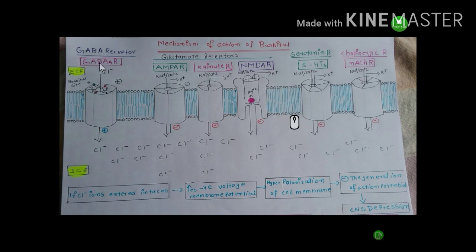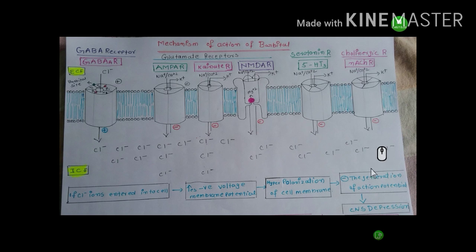GABA is the major inhibitory neurotransmitter in our brain. GABA binds to the GABA A receptor. All subunits undergo conformational changes and chloride ions enter into the cell. If chloride ions enter into the cell, it increases the negative membrane potential. It leads to hyperpolarization of the cell membrane. This hyperpolarization inhibits the generation of action potential.